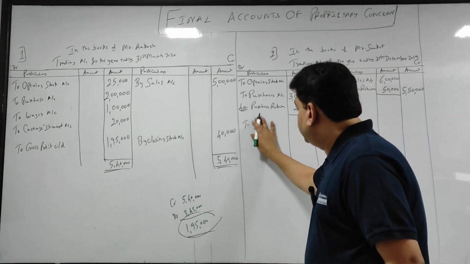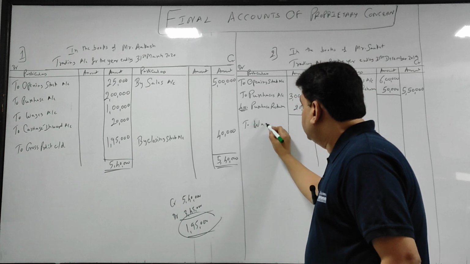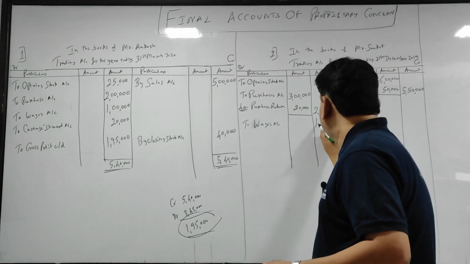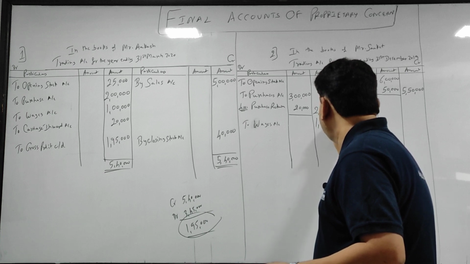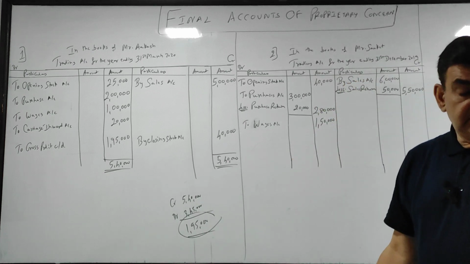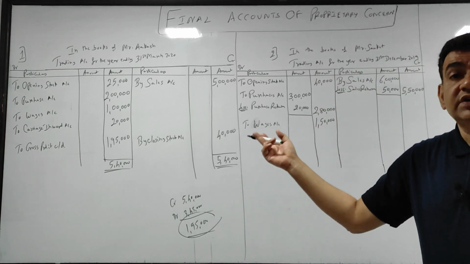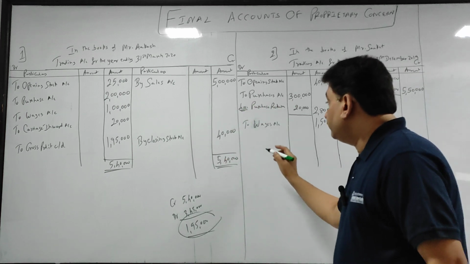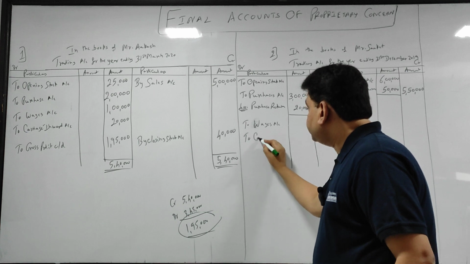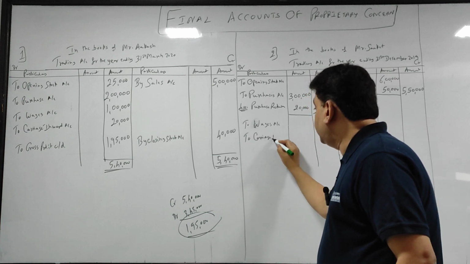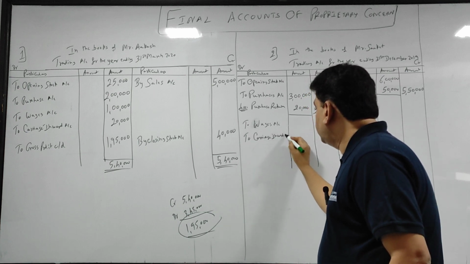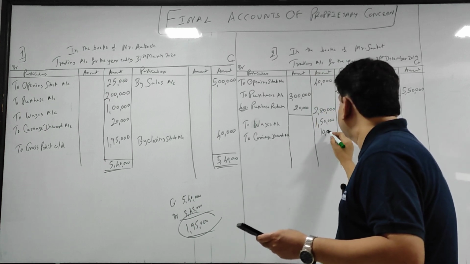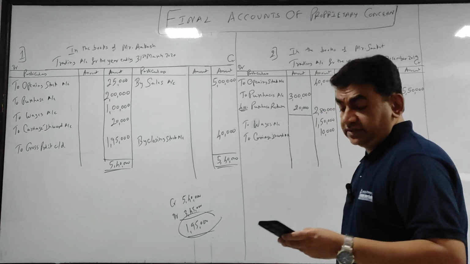So to wages account 1,50,000. Same, carriage inward. What is carriage inward? Carriage or transport charges paid on purchase of goods. So I will debit here, to carriage inward, that is 10,000.